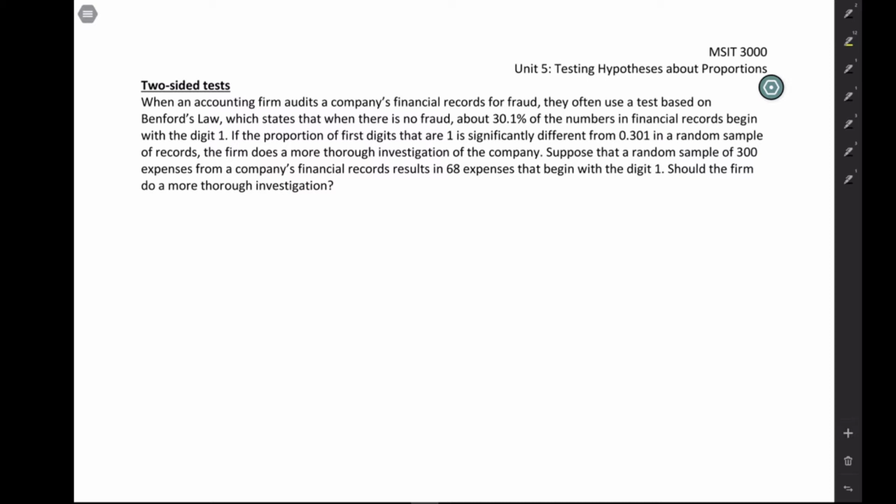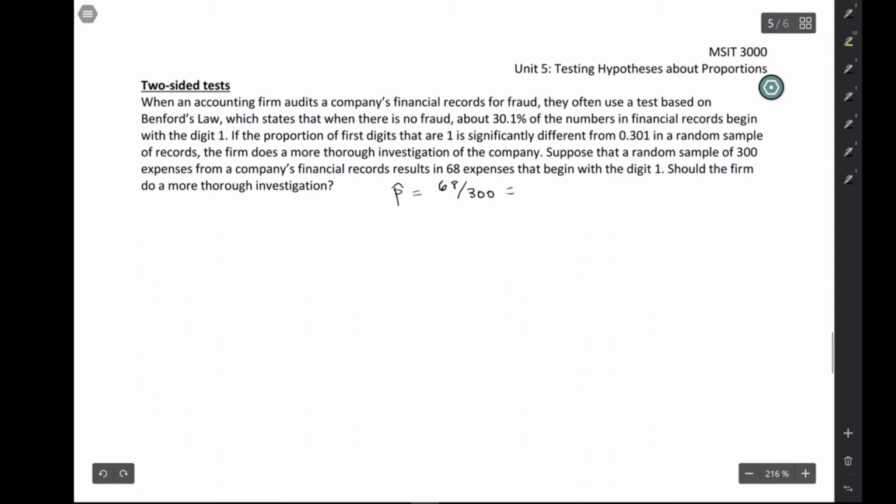So let's say there was a random sample of 300 expenses from a company's financial records and that they got 68 expenses that begin with the digit 1. So our question is, should the company do a more thorough investigation? Let's start off just by looking at what we've got. We had a sample of 300 and 68 of them begin with the digit 1. So P hat is going to be 68 out of 300.